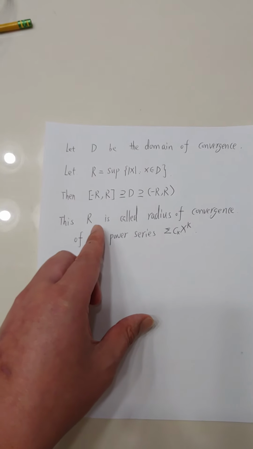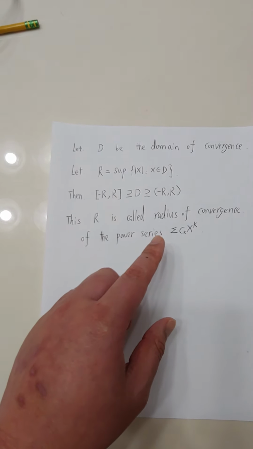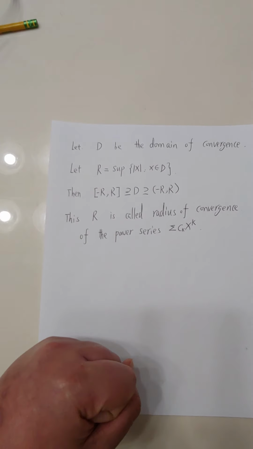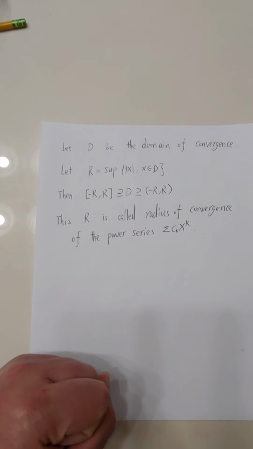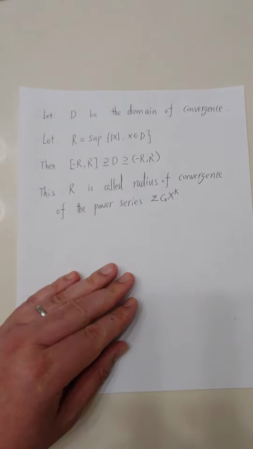This R is called the radius of convergence of the power series. Okay, so that is the end of this section.